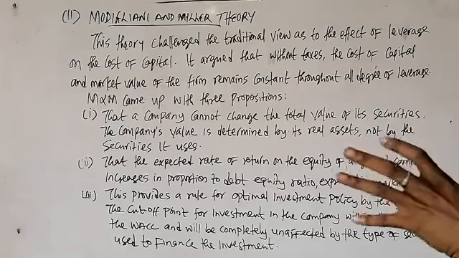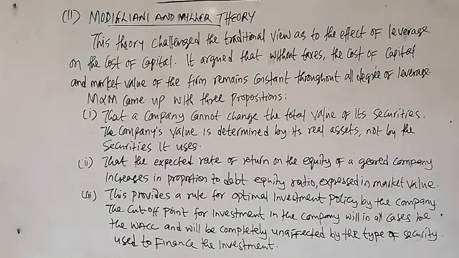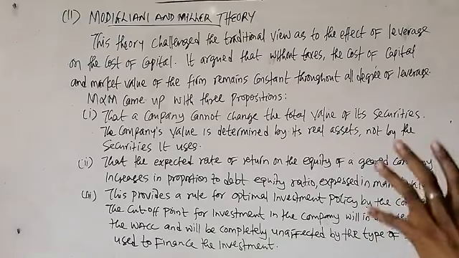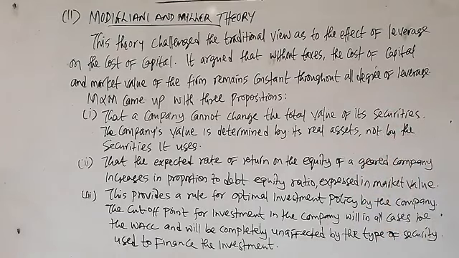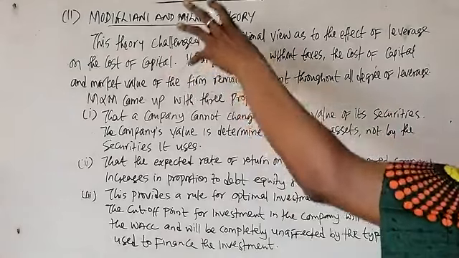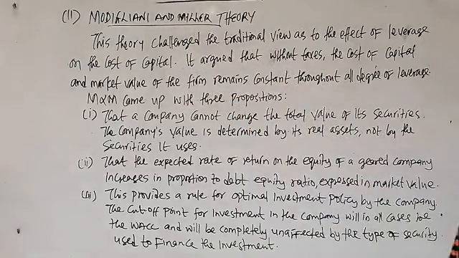While the net operating income approach stated that there is no optimal level of capital structure. And that is exactly what the M&M approach is laying emphasis on.